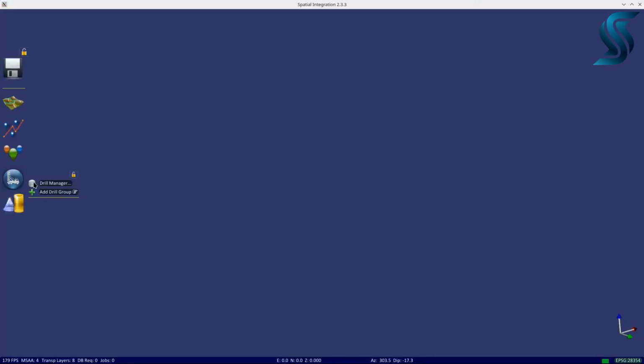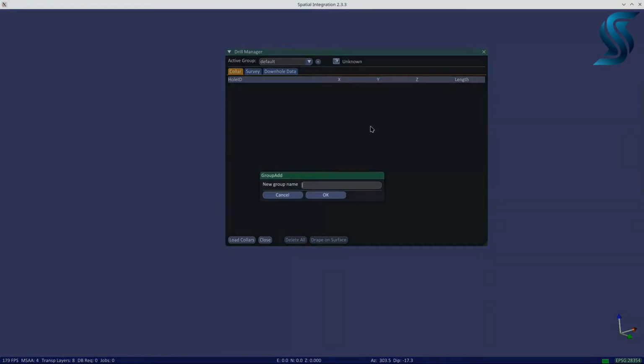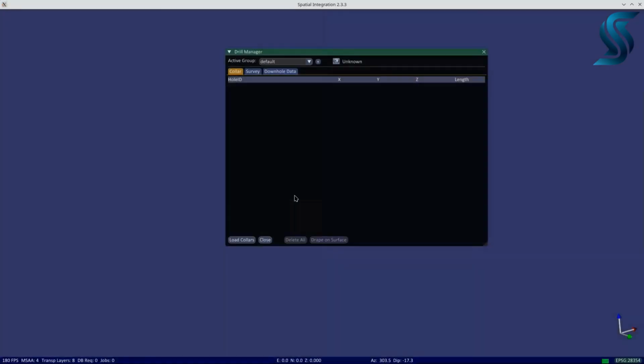Start by selecting the Drill Manager from the Drill flyout menu. You can select the active drill group from the drop-down box. For now, you will only see the default drill group, called Default. The plus button next to the group box allows you to add another drill group. A subtract sign will also be displayed when you have multiple drill groups, allowing you to delete a group and all the drill data associated with it.